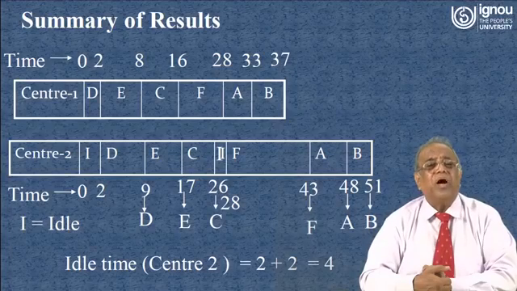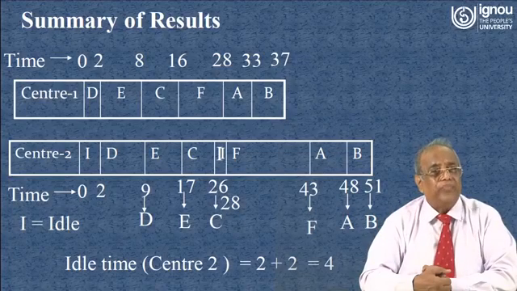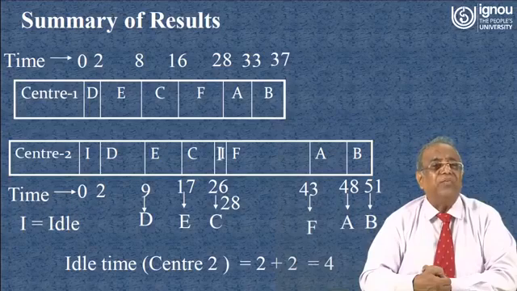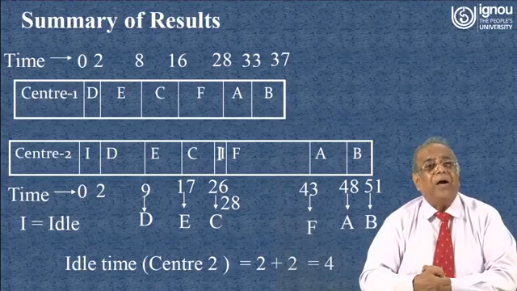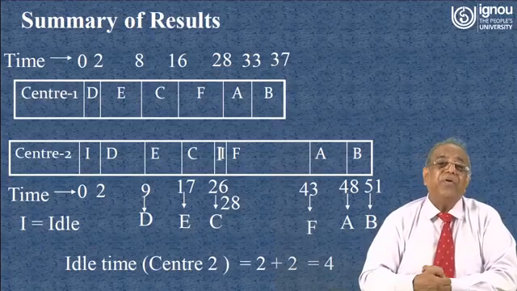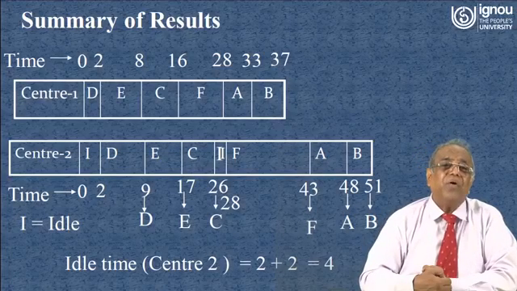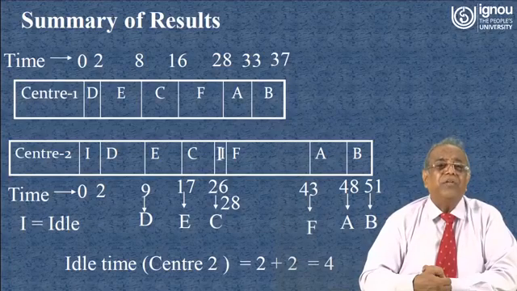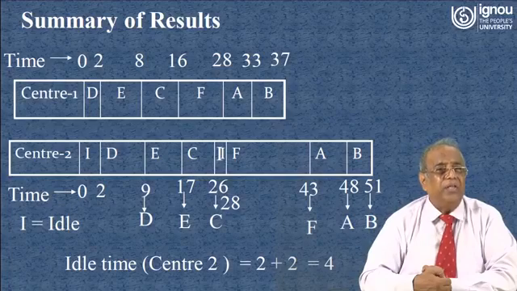So, 7 plus 2, after 9 hours the job D's total processing time is over for work center 1 and work center 2. But by that time, after 8 hours, job E has already completed its work at work center 1. So, without any difficulty, it will come to work center 2 for starting its process.